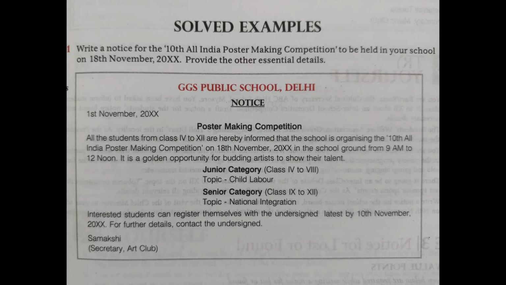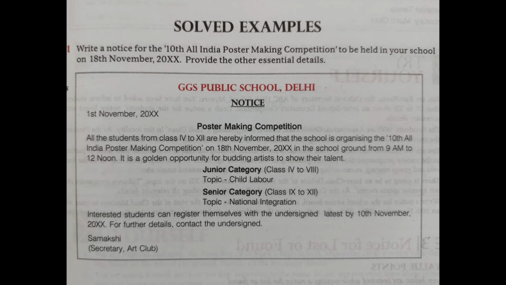Then, the second type of notice, that is notice for event. While writing this type of notice, what details or value points do we have to remember? Firstly, who is organizing the event, objective, purpose of the occasion, date, time, duration, venue of the event, who can participate, essential qualifications and eligibility conditions should be written.